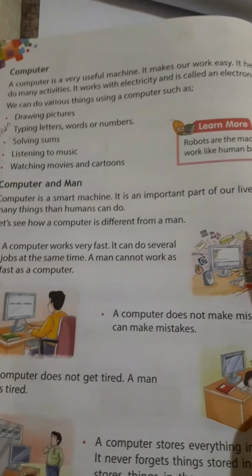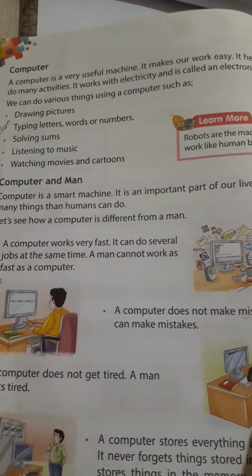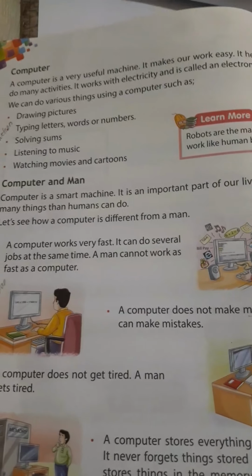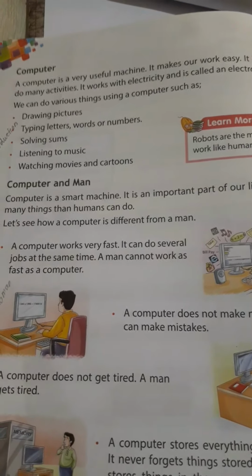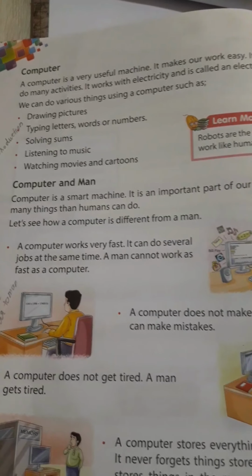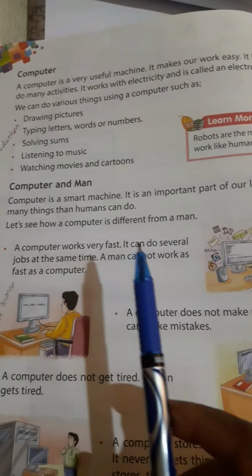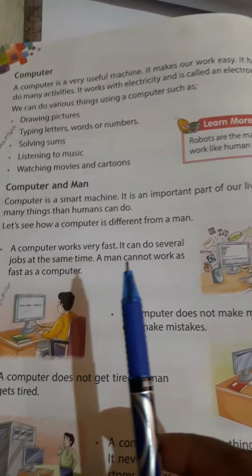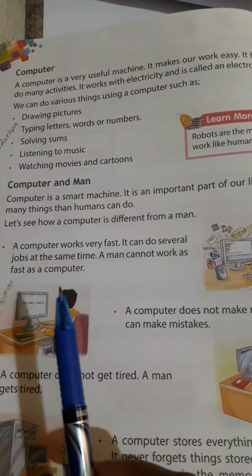Now it can do many things that humans can do. Let's see how a computer is different from a man. A computer works very fast. It can do several jobs at the same time. A man cannot work as fast as a computer.